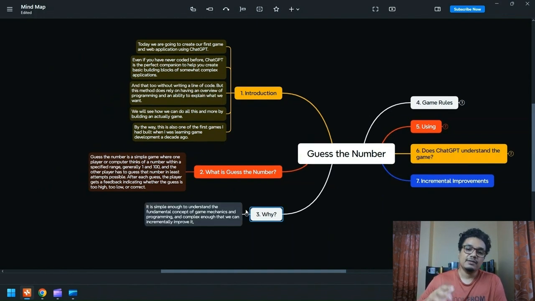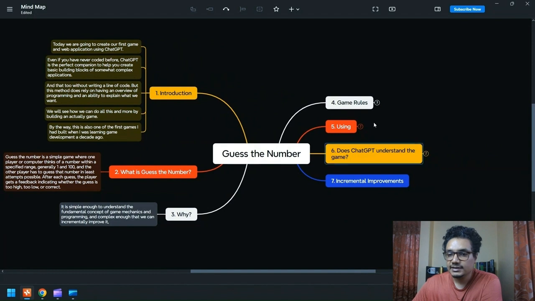The reason I have picked this example is when I was running game development almost a decade back now, this is one of the first games I had built. And the reason for doing that was this game is a good introduction into game mechanics and even programming. The game mechanics are not so complex that we get overwhelmed by them, but there is a lot of scope for incremental improvement once we have built the basic thing.